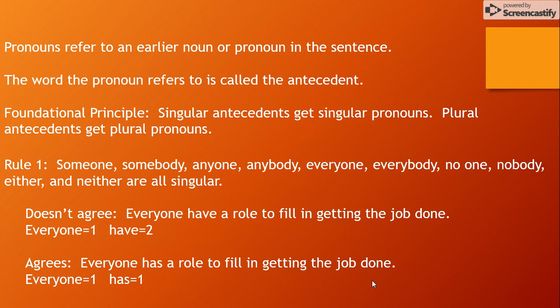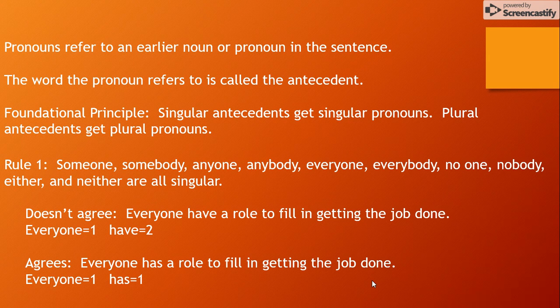When you're dealing with words like someone, anybody, nobody, all of the words you see on your screen here, they are all singular. And so what happens sometimes is students write a sentence like this: everyone have a role to fill in getting the job done. As you can see from the rule, the word everyone means one. But our verb here is the verb have, and have is a plural verb. And you can see that one and two don't match.